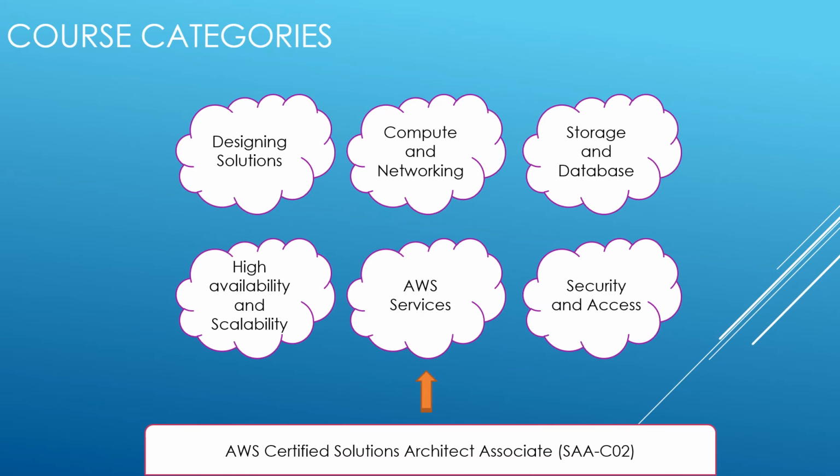For this journey, we have classified the SAA-C02 course into mainly 6 primary modules: designing solutions, compute and networking, storage and databases, high availability and scalability, AWS services, security and accesses.